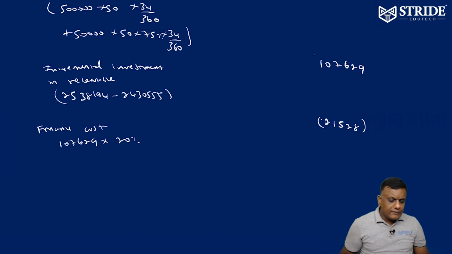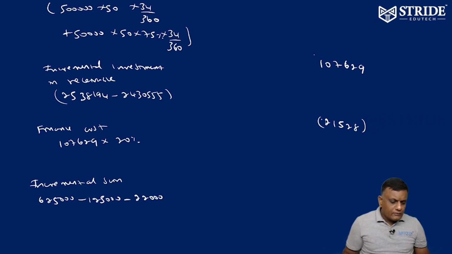And finally, incremental gain. Incremental gain is equivalent to 6,25,000 minus 1,25,000. 6,25,000 incremental contribution, 1,25,000 bad debts, 2,20,000 discount, 21,528 finance cost.